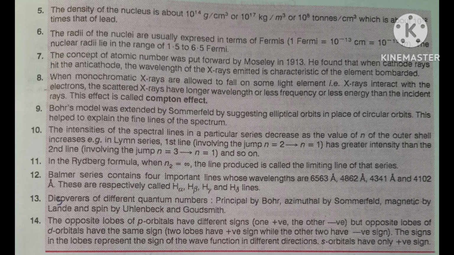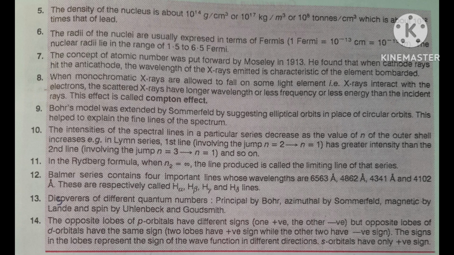What is that equation? This is a very important relation. r is equal to R0 times A to the power 1/3, where R0 is a constant and its value is 1.4 times 10 to the power minus 15 meter.